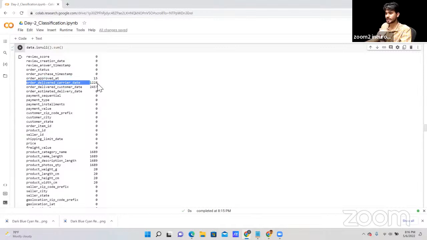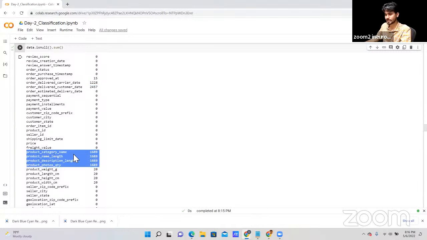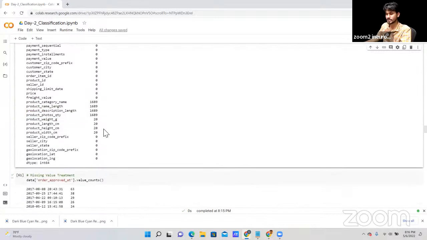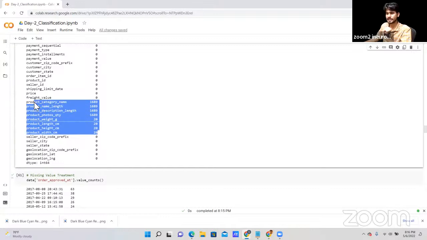Order delivered carrier date, we have only 1,228 null values. Order delivered customer date, we have only 2,457 null values, and so on. As you can see here, product category name, product name length, product description length, product photo quality. Okay, these are the missing data that we have in these particular columns.